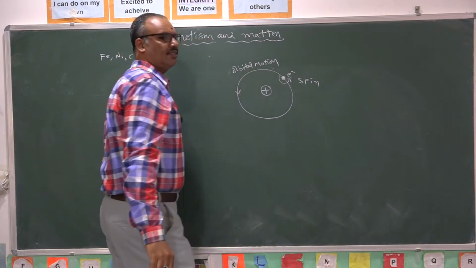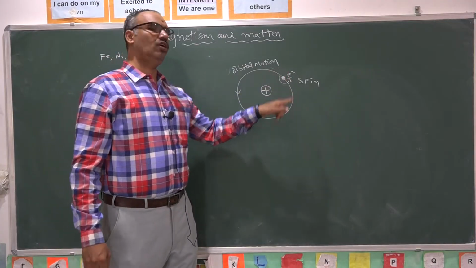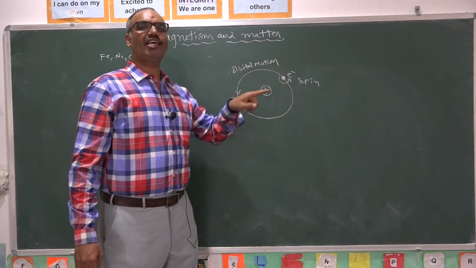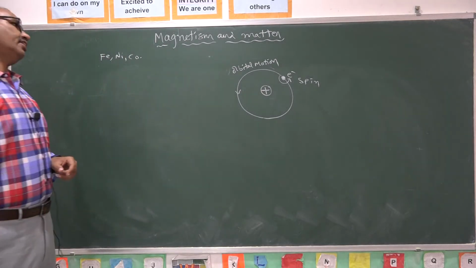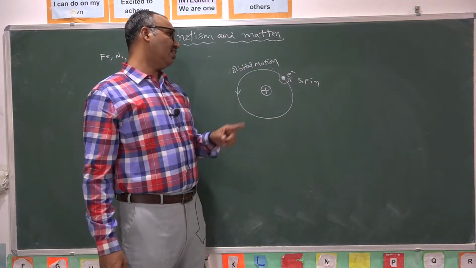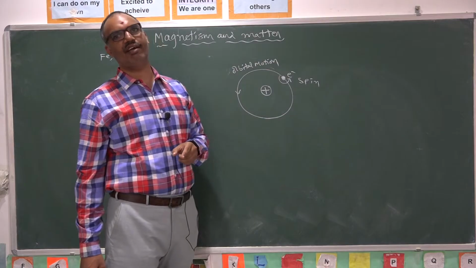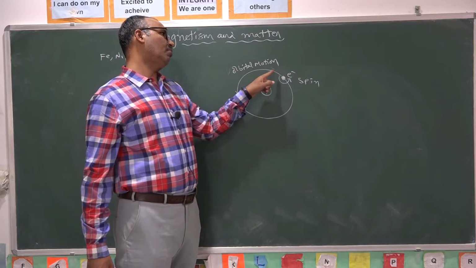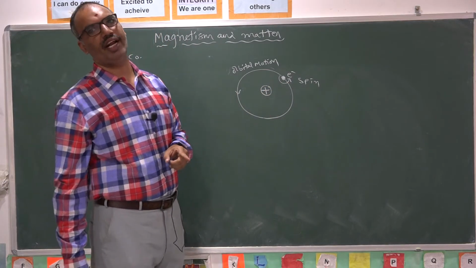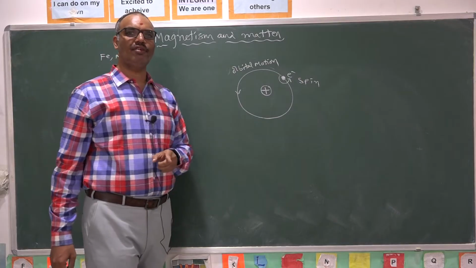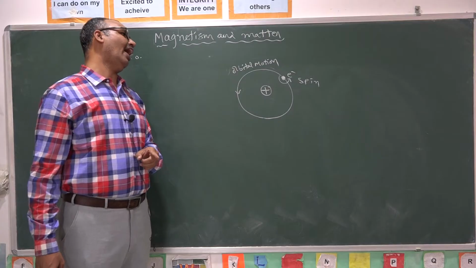In both the cases, as the electron is a charged particle, as it is rotating, you can imagine certain current is moving. Whenever there is some current carrying conductor, or whenever there is some flow of charge, it is associated with some magnetic field. So the orbital motion of electron as well as spin motion of an electron inside an atom leads to the development of magnetic field or magnetic behavior of the atom.